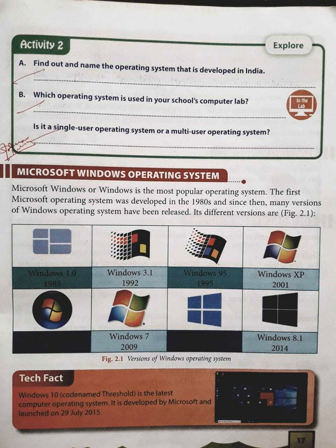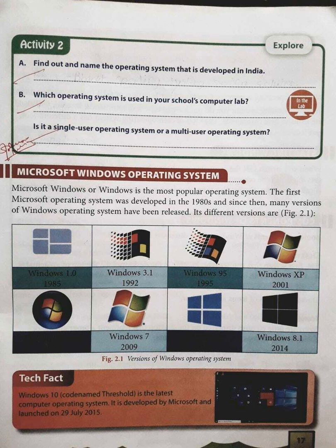In this session, we are going to see activity 2, which you can see at the top of the page, and then we will see the Microsoft Windows operating system. Finally, we will see the technical fact. So let's start the session.